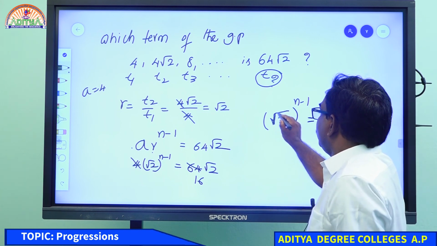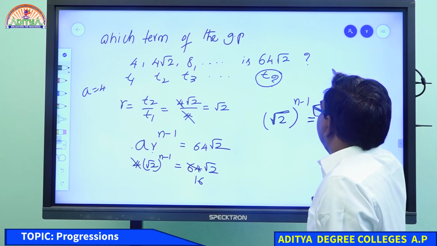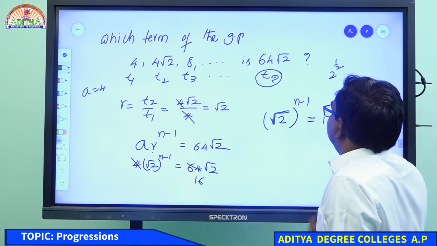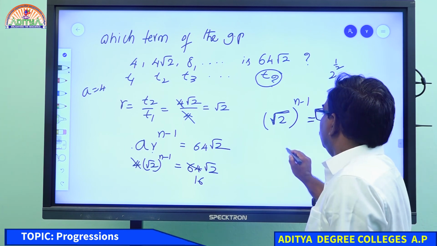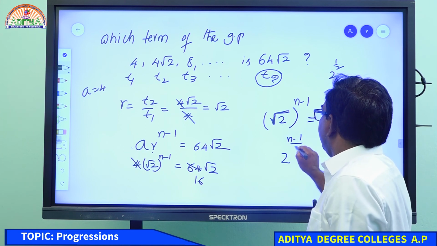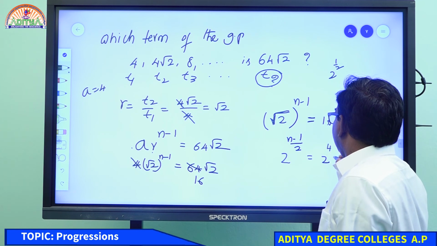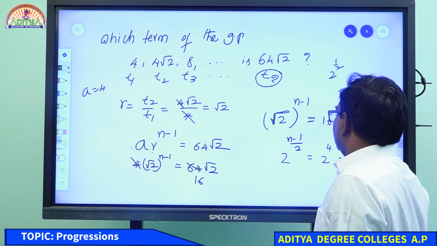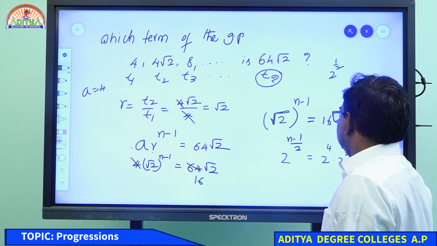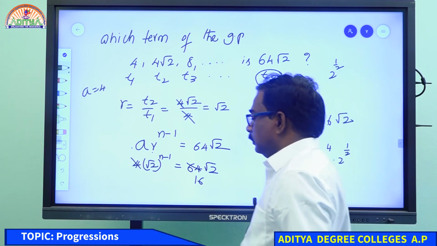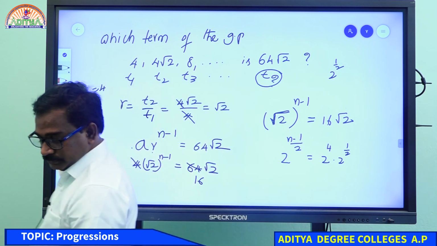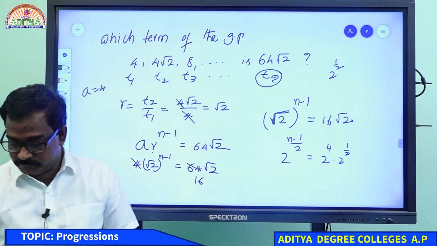Root 2 means you can write 2 power 1 by 2. So 2 power n minus 1 by 2 equal to, this is 2 power 4 and this is 2 power 1 by 2.